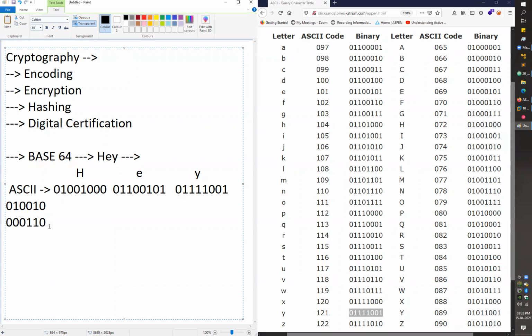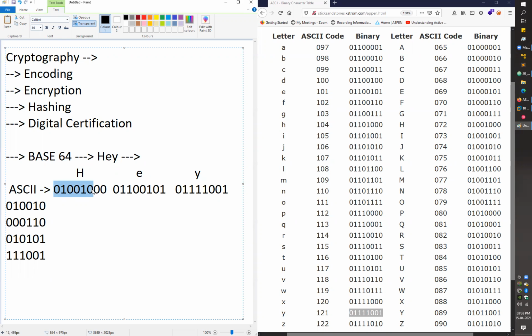Just remove that space. After that, I will create one more group here. Just copy it and place it here. Let me remove that space as well. After that, we have the last group of six here. You just copy it and place it here. My system will create groups of six binary values and store them in a separate location.